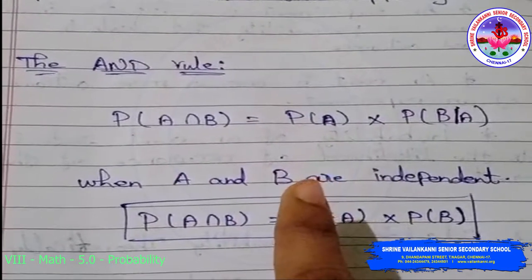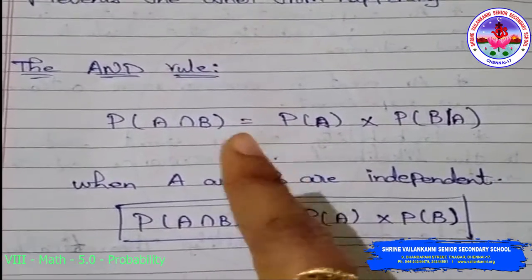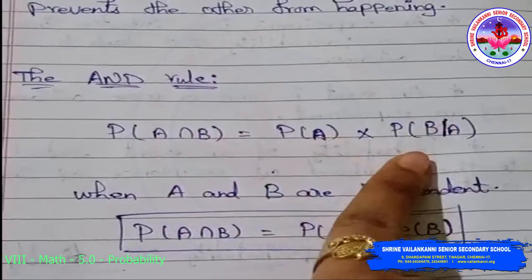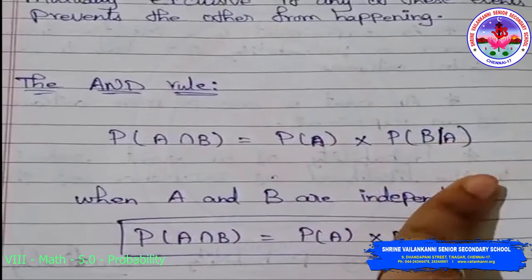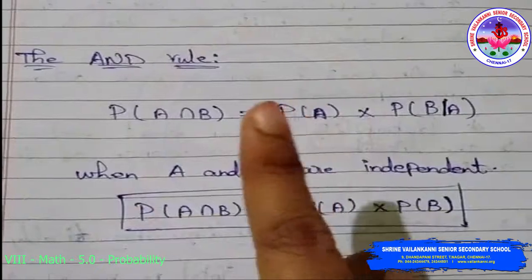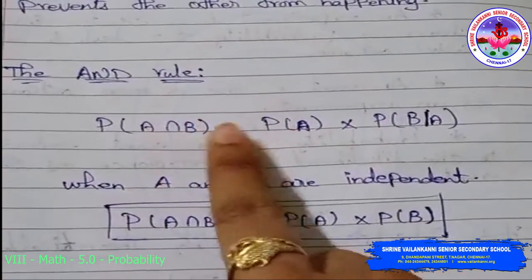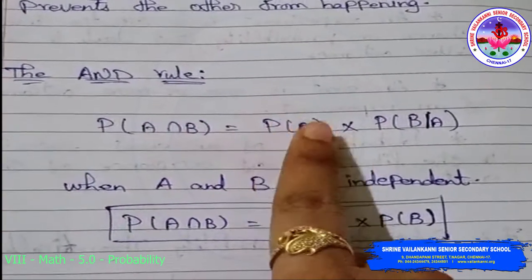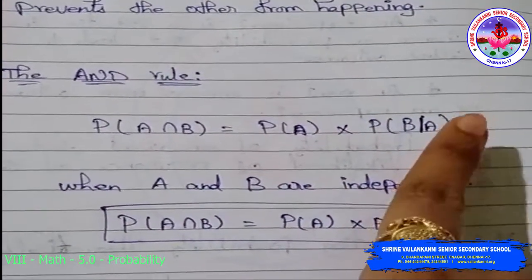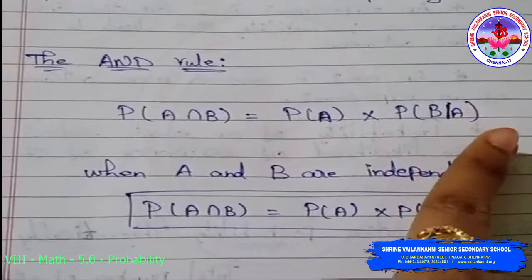Let us calculate the probability of two events happening. P of A intersection B is equal to P of A into P of B given A, which in words means P of both A and B happening is equal to P of A happening into P of B happening, given that A has happened.